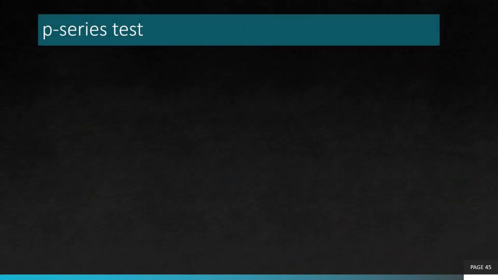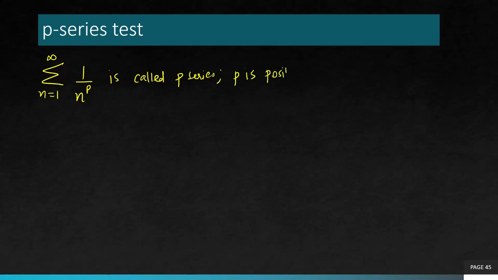And now let's look at another kind of series which is very frequently occurring and actually very easy to test as well, known as the P series. Summation 1 over n to the power p. This particular kind of series is known as a P series, where p is nothing but a positive real number.